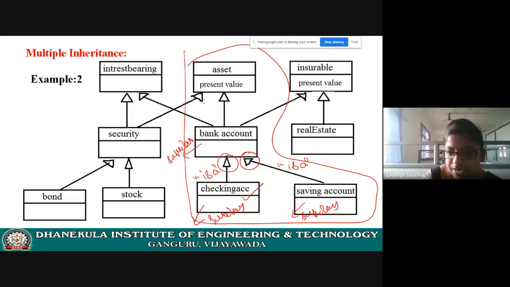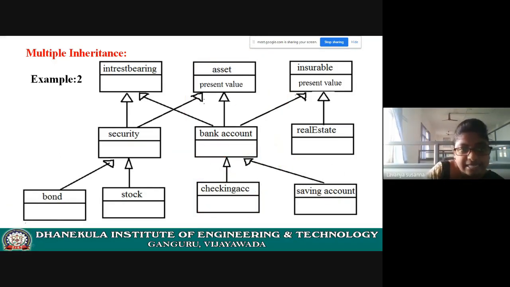Now, this checking account is acquiring all the properties of bank account, and savings account is inheriting all the properties of bank account. I hope you understood this part. I'll explain part by part so that you will understand well. First, see this part. Bank account is an asset of the bank, and checking account is a bank account, right? Savings account is a bank account, right?